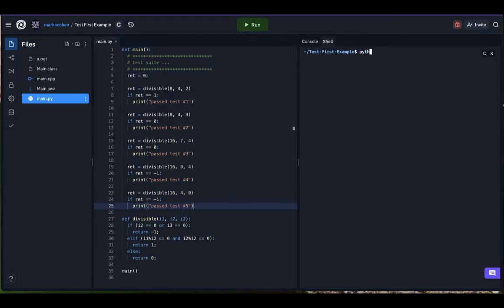So we'll come over here and I'm going to run the program from my command line using the Python command. This is called main.py. I run the program and look, I passed tests 1, 3, 4, and 5, but for some reason I didn't pass test 2. Darn, I made a mistake when I wrote my function. Let's see which test didn't pass.